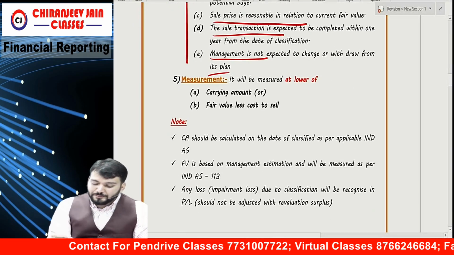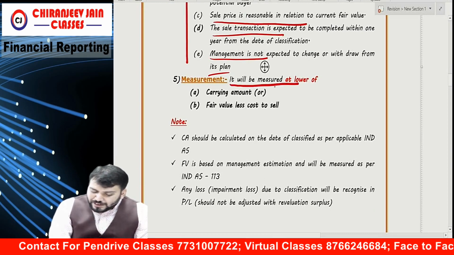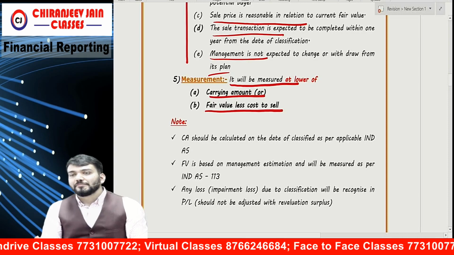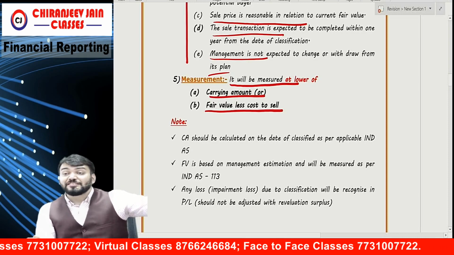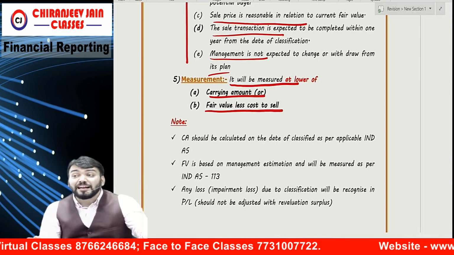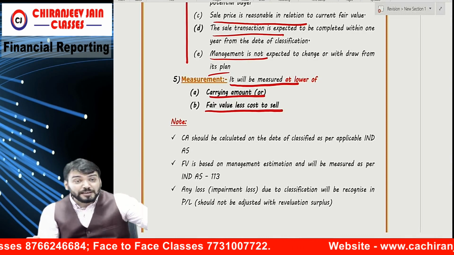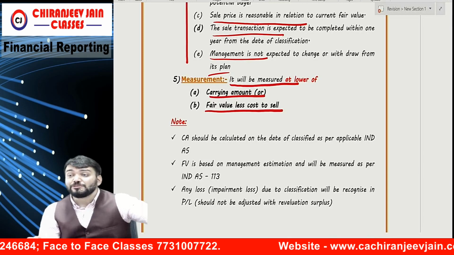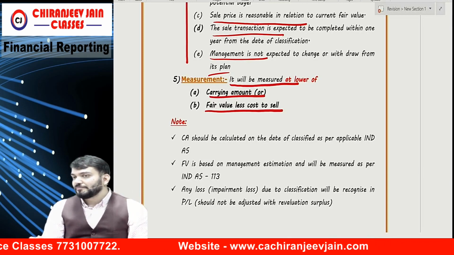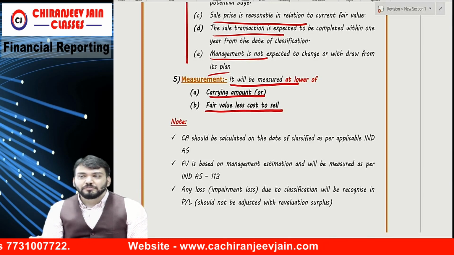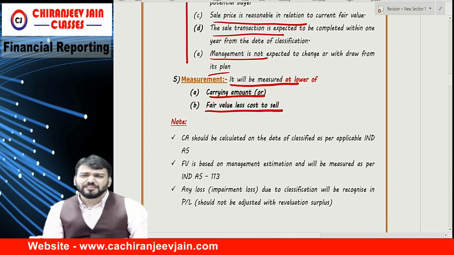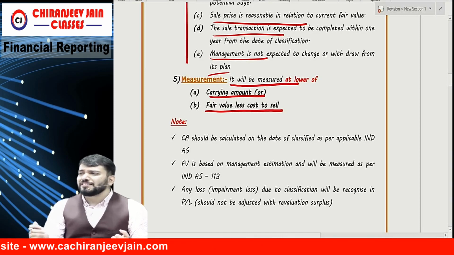Understood. Correct. Measurement. Simple. It will be measured at lower of carrying amount and fair value less cost to sell. But what Ind AS 36 impairment says, it will be measured at lower of carrying amount and recoverable amount. Recoverable amount was higher of value in use and fair value less cost to sell. Understood? Now one doubt will come, sir, if we have Ind AS 36, why Ind AS 105?